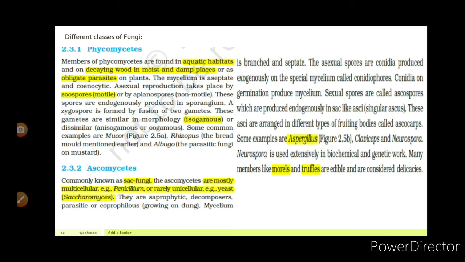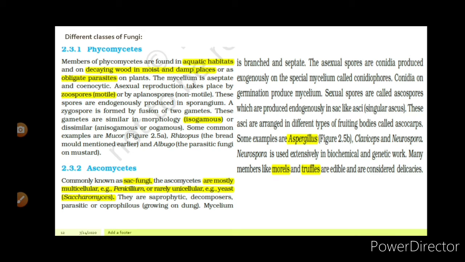Okay. Next point is Ascomycetes, commonly known as sac fungi. The Ascomycetes are mostly multicellular, for example, Penicillium, or rarely unicellular, for example, yeast or Saccharomyces. Ascomycetes constitute Penicillium and yeast. They are saprophytic, decomposers, parasitic, or coprophilous. Coprophilous means the fungi which grow on dung.